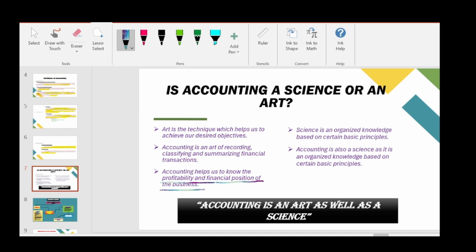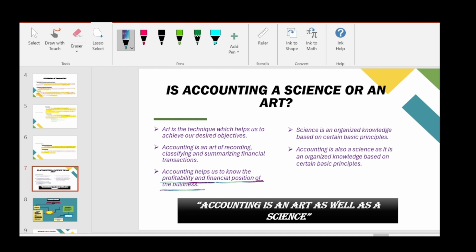So a few derivations are based on those assumptions and laws. Similarly, in accounts also we have a few basic principles based on which we prepare our financial statements. The accounting process is done based on those basic principles and assumptions. All these basic assumptions and principles we will learn in the upcoming chapter. Why have they introduced these assumptions and principles? To satisfy the objectives of users. For that only they have introduced them.